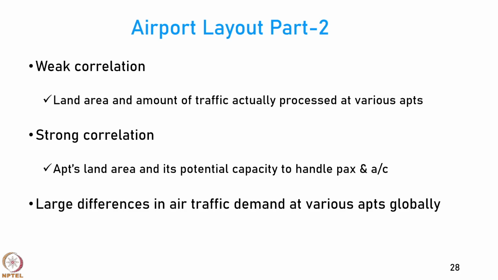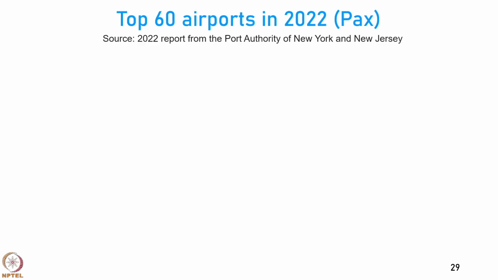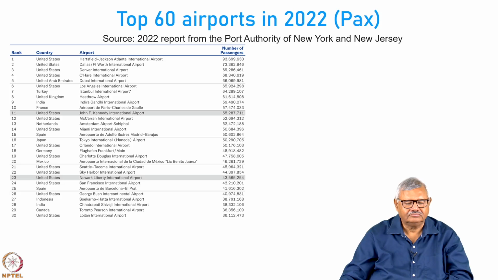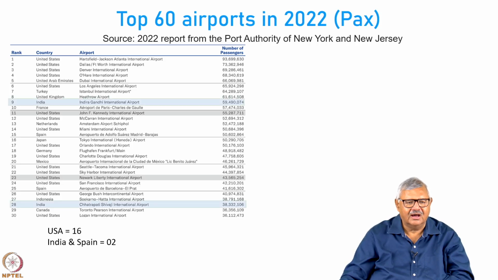So, one layout is not suitable all over the world. Let us look at the top 60 airports in 2022 by the number of passengers that they have transported. We notice that in the top 30 airports, there are 16 airports from the US and only 2 airports from India, Delhi and Mumbai, and there are 2 airports from Spain.